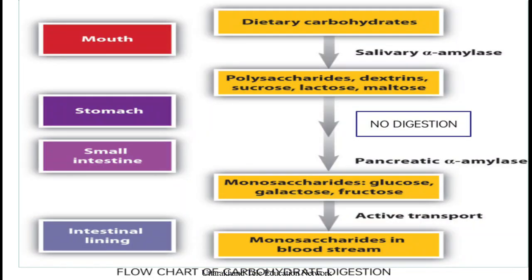This is the flow diagram of digestion of carbohydrate. Dietary carbohydrate, in the presence of salivary amylase, can break down polysaccharides into dextrin, sucrose, lactose, maltose.